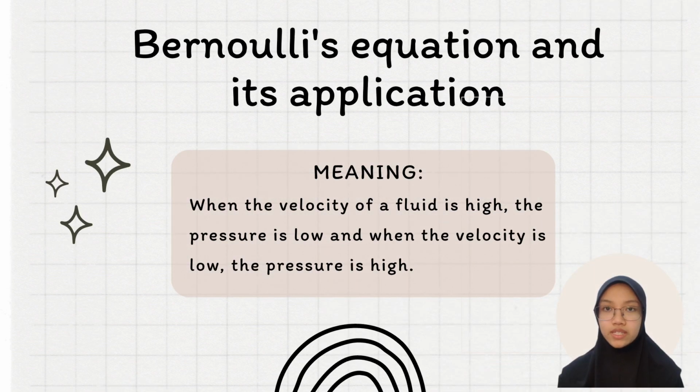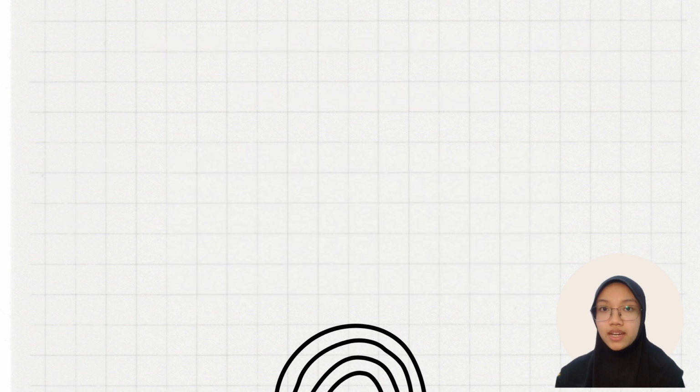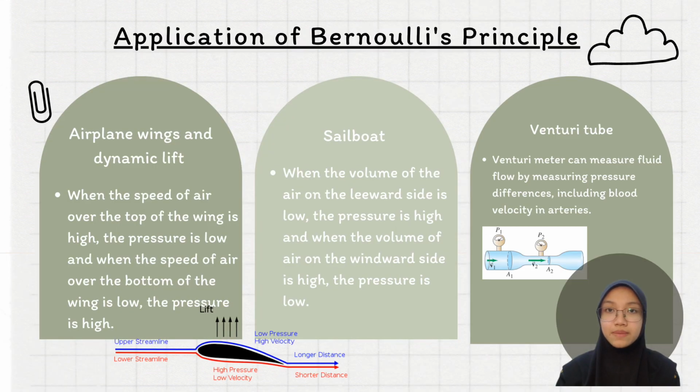Next is Bernoulli's equation and its application. The meaning of Bernoulli's principle is that when the velocity of a fluid is high, the pressure is low, and when the velocity is low, the pressure is high. So there are some applications of Bernoulli's principle. The first one is airplane wings and dynamic lift. When the speed of air over the top of the wing is high, the pressure is low. And when the speed of air over the bottom of the wing is low, the pressure is high. So the different air speeds and pressures on the two surfaces of the wing make a lift on the airplane wing.